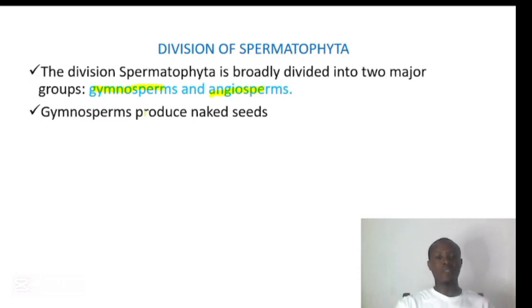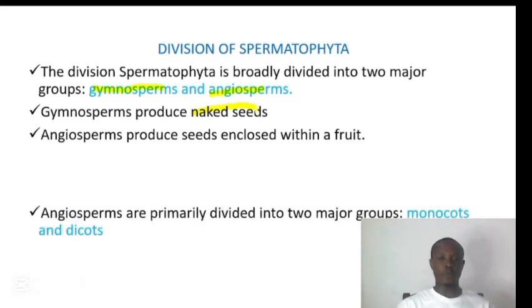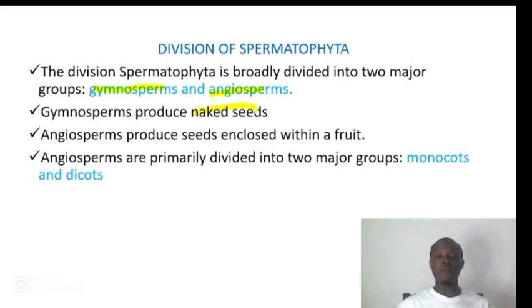The gymnosperms, they produce naked seed that is not being enclosed in a fruit, while the angiosperm, they produce seed that is being enclosed within a fruit. The angiosperm are further divided into two major groups, the monocot and dicot.